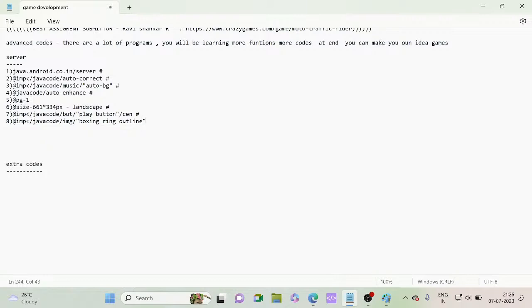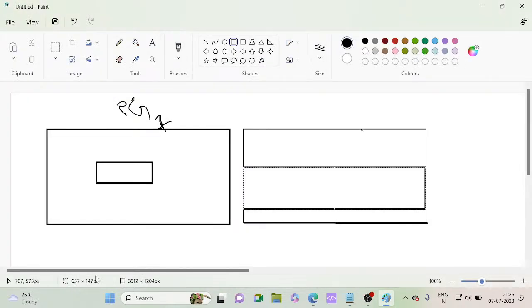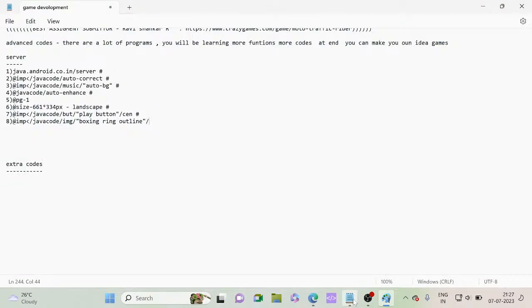process our code. Okay, so like this, now we will be closing it. Now we can give its location, and the location we have given is 657 into 147 px. Okay, so that is okay. So now the ninth line is that we have imported the boxing ring outline.